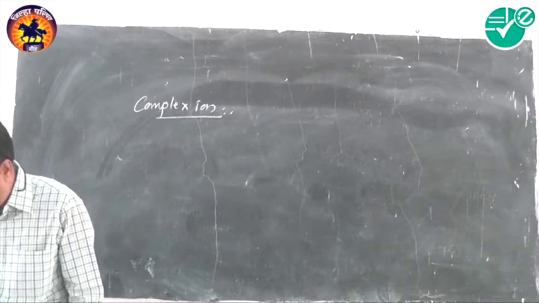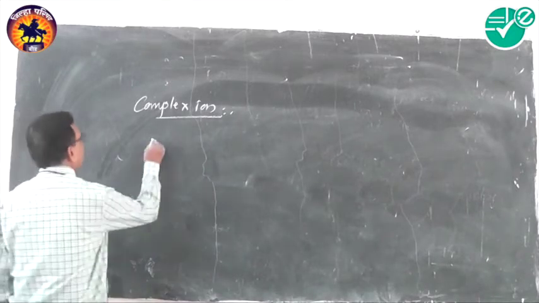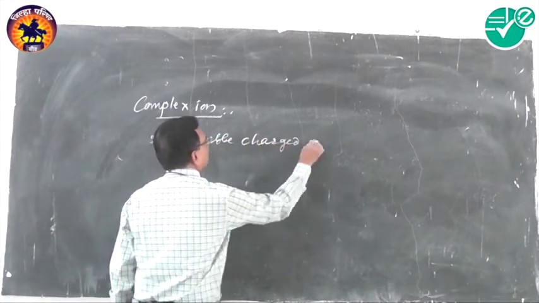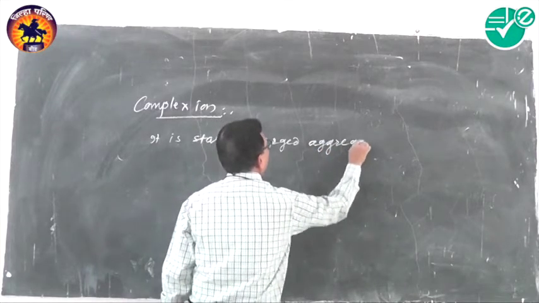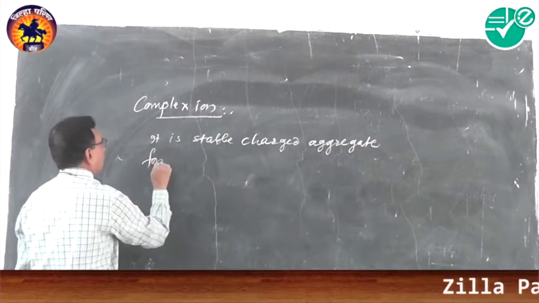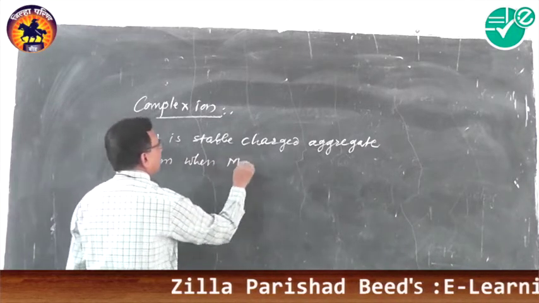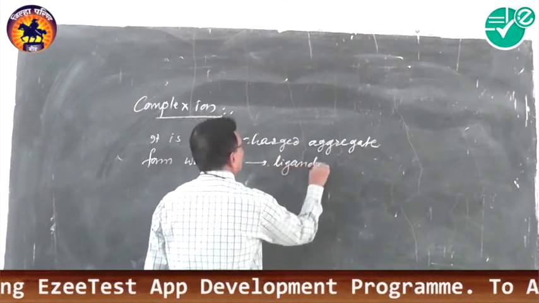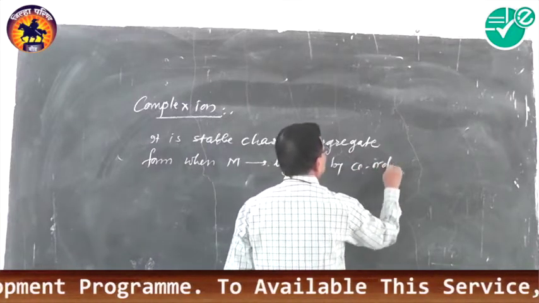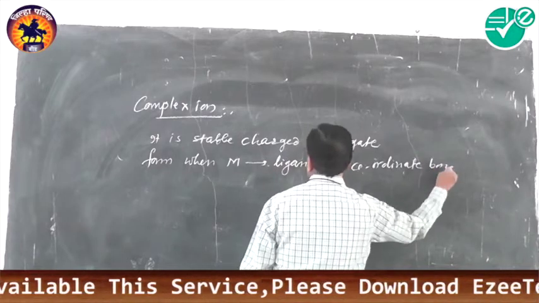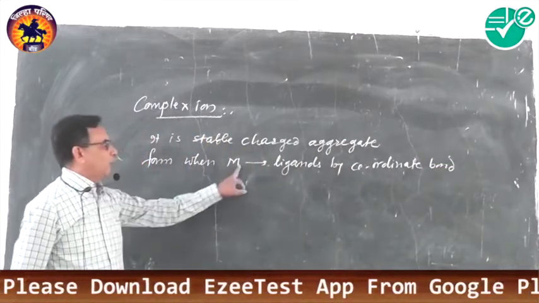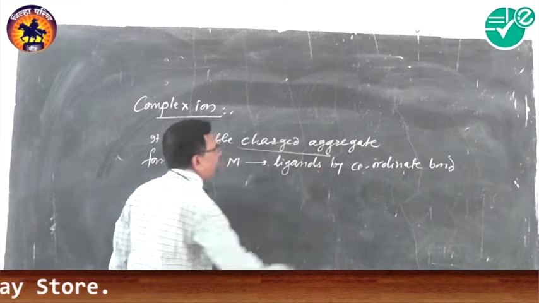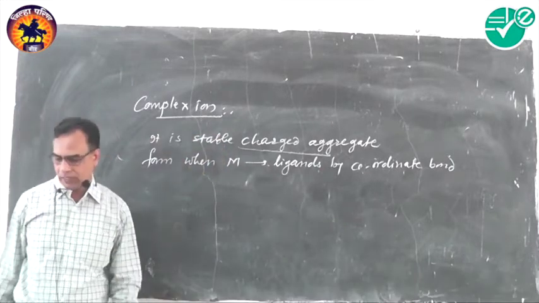It is a stable charged aggregate formed when the central metal ion is bonded to ligands by coordinate bonds. The central metal ion attaches to the ligands by coordinate bonds, and when this charged aggregate is formed, that is known as a complex ion.